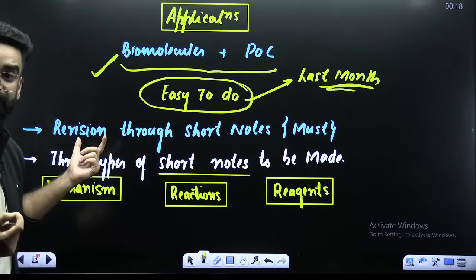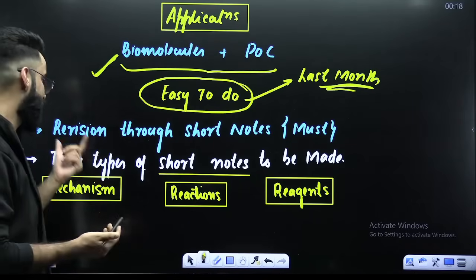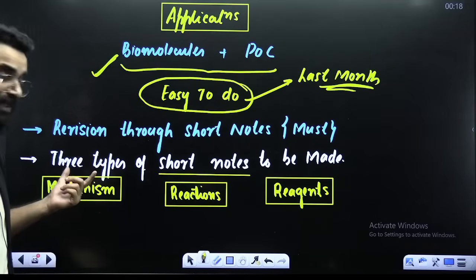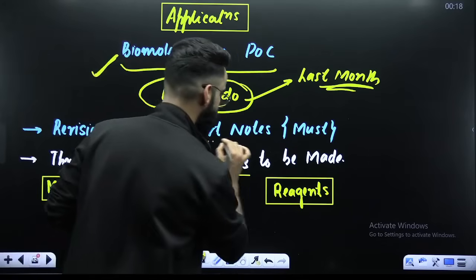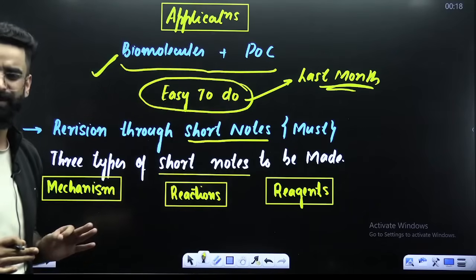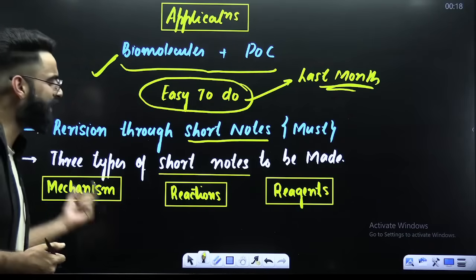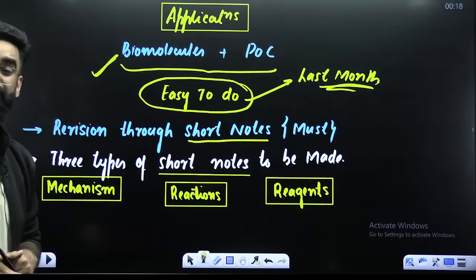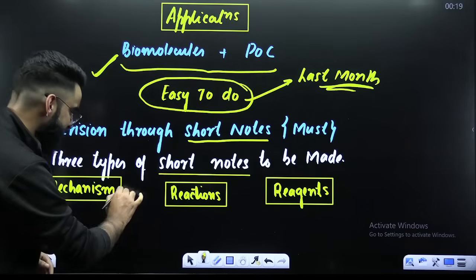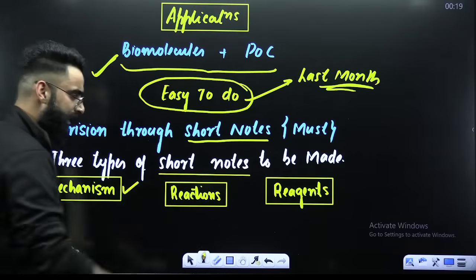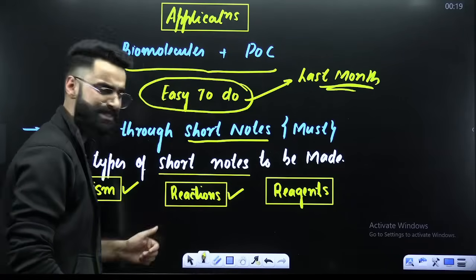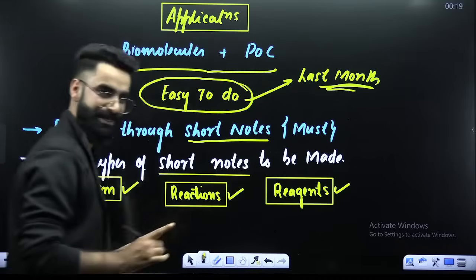If you want to revise organic chemistry and remember all the things, the most efficient way of revision is through short notes. This is the must condition, my dear students. You have to make short notes in your organic chemistry. Now, there are 3 types of short notes which need to be made: one is the short notes for the mechanisms, one is the short notes for the reactions, and one is the short notes for the reagents.